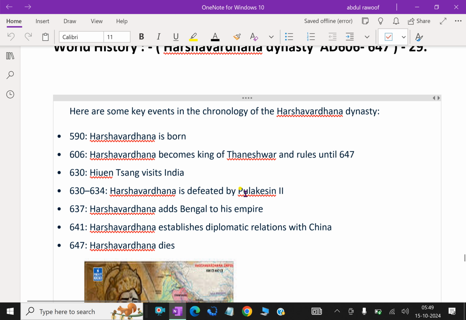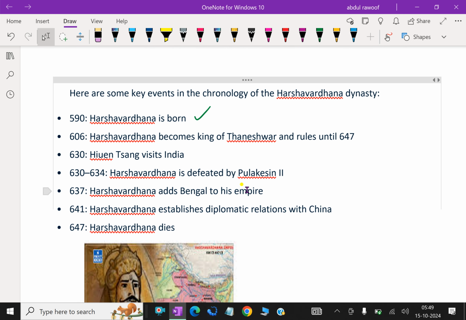590 AD, Harshavardhana is born. 606, Harshavardhana becomes king of Thanishwar and rules until 647. Hiuen Tsang visits India, AD 630. From 630 to 634, Harshavardhana is defeated by Pulakeshin II.